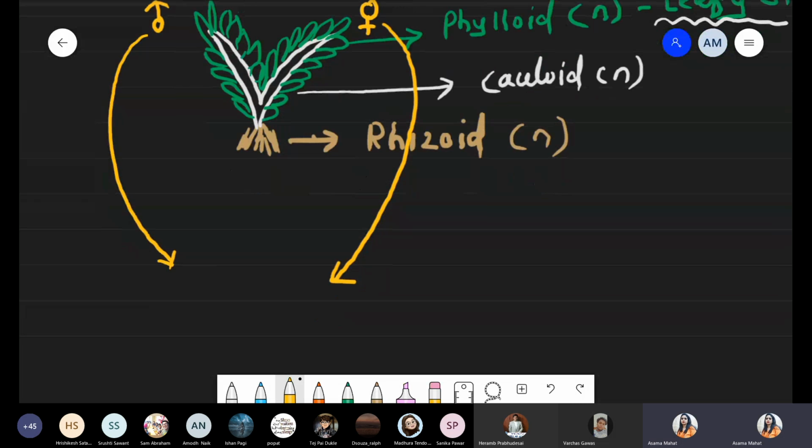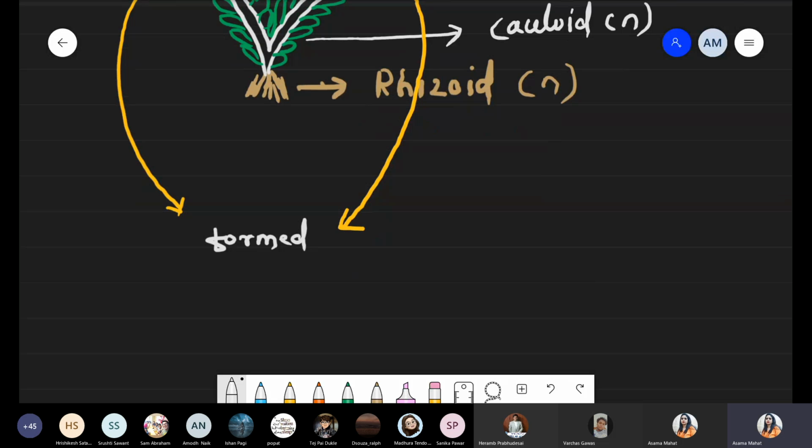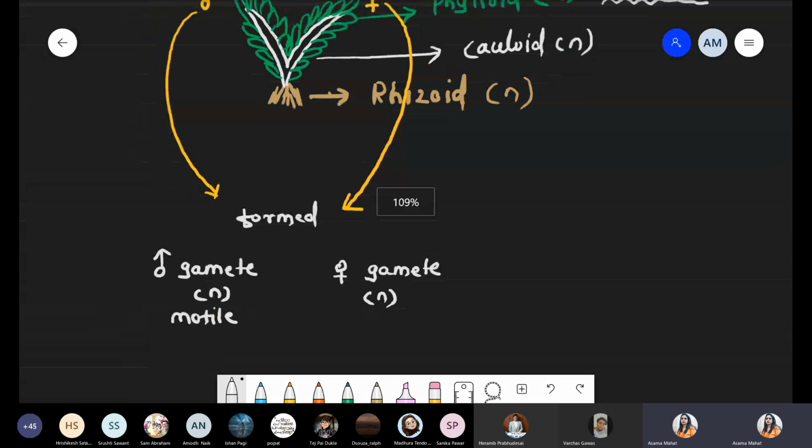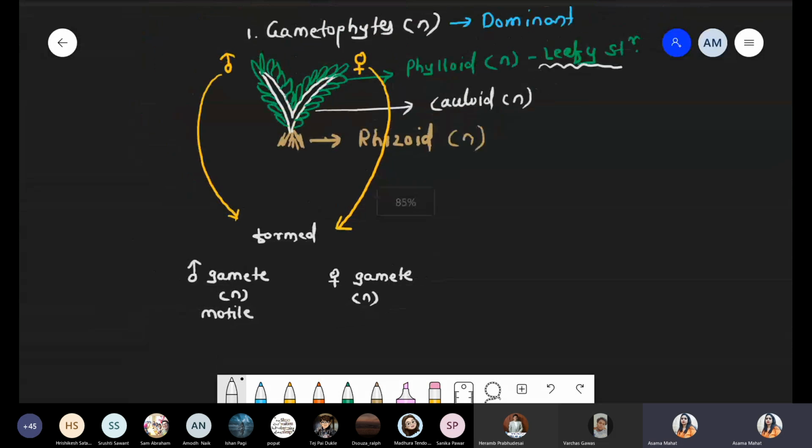So we are talking about, in further condition, both they formed, first of all, male gamete, which is haploid in nature, and these are motile. And now there is a formation of the female gamete, which is non-motile, but again we can say these are haploid in nature. Got it? So just check the scenario.